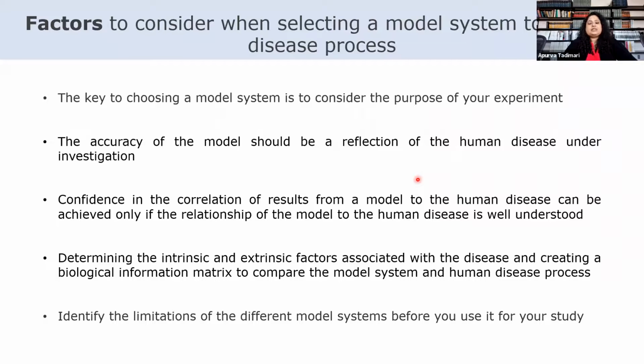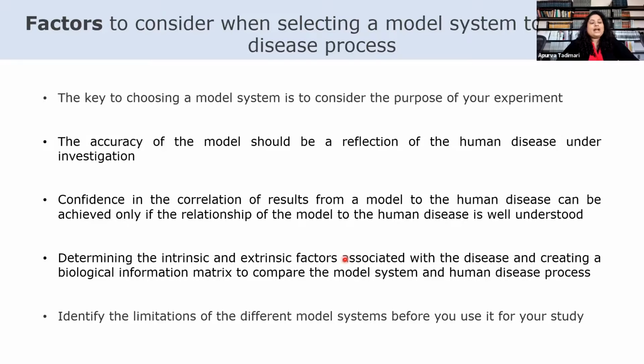The next step is to determine how to capture those processes in this in vitro model system. There should be confidence in the correlation of the results from your in vitro model system to that of the human disease, and that can be achieved by having a good in vitro model system. And also we need to determine the extent of the intrinsic and other extrinsic factors which can have a potential effect on your model system. So considering all those factors is also very important while you're developing a model system.